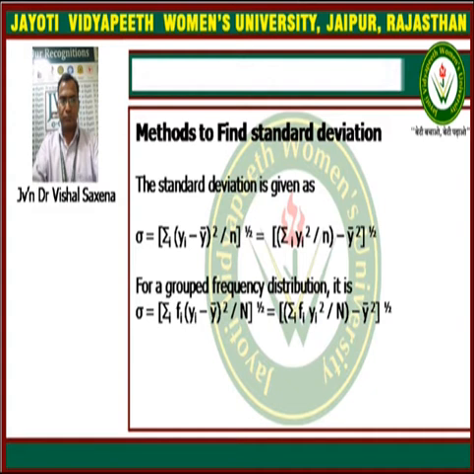That is also equal to summation fi yi square upon n minus y bar whole square, raised to the power half. What is n there?